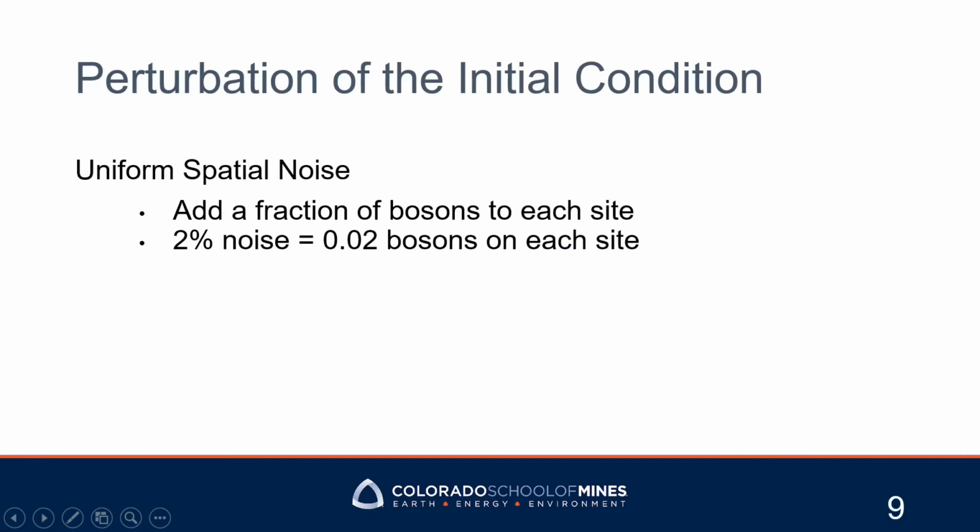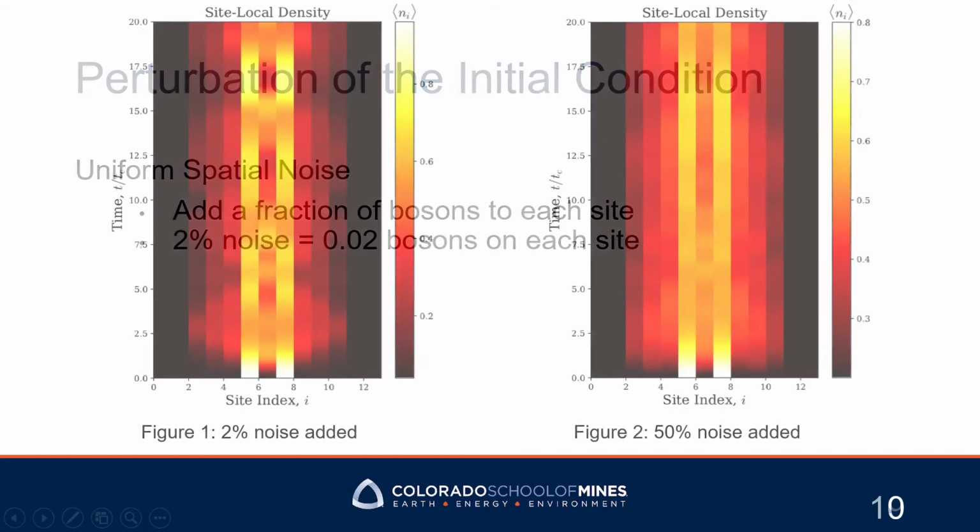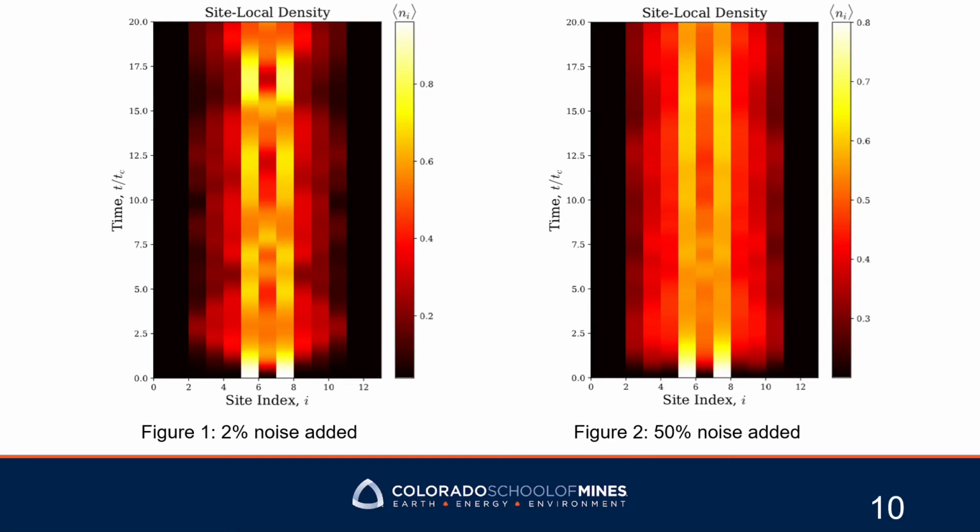The first test is to perturb the initial condition. We did this by adding uniform spatial noise, or adding a fraction of bosons to each site in the lattice, where 2% noise corresponds to 0.02 bosons on each site. The left figure is 2% noise, which keeps the emergent phenomena intact. We finally see breakdown of the system at 50% noise, shown on the right. This makes intuitive sense because at 50% noise, the middle site no longer has 2 spin-up neighbors, which was the condition for Rule 4 to enact.